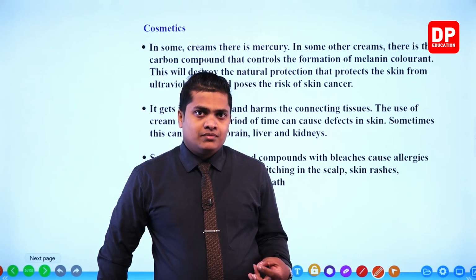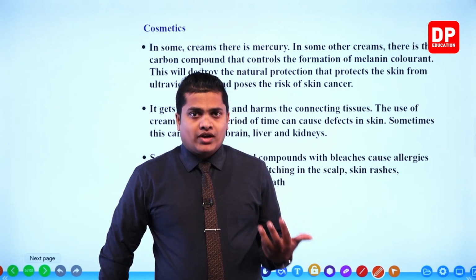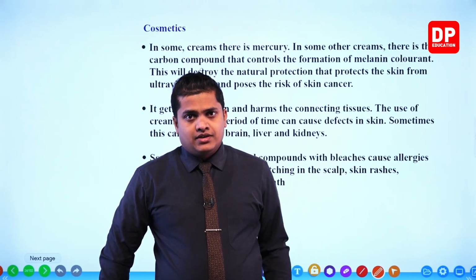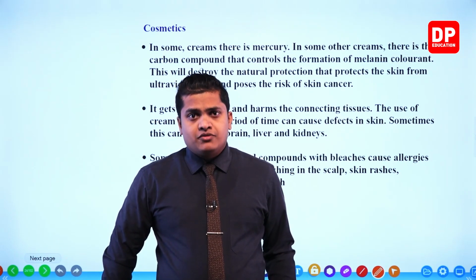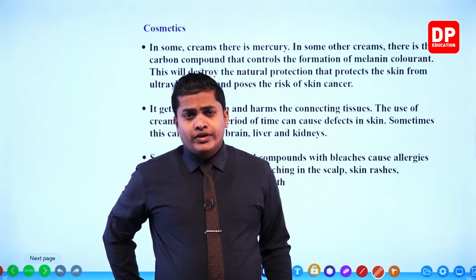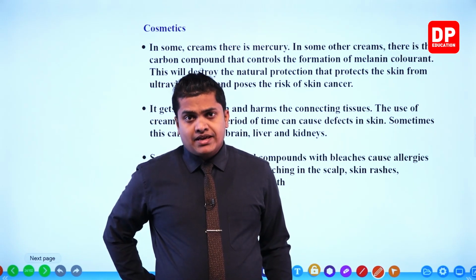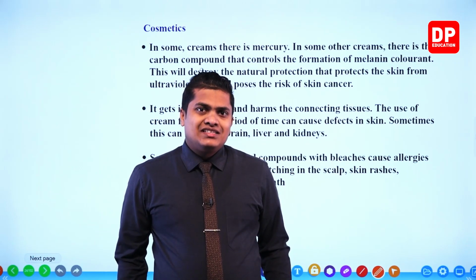Skin getting darkened means your skin, or your body, is being protected from the ultraviolet rays. So in order to protect, more and more melanin should be produced by the body. Because of that, your skin complexion is turned into a darker nature. However, this is temporary.